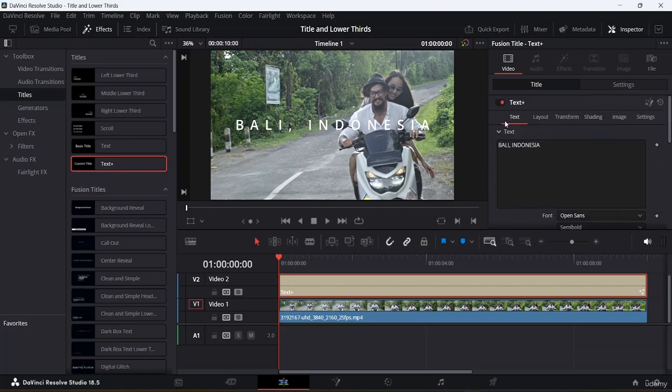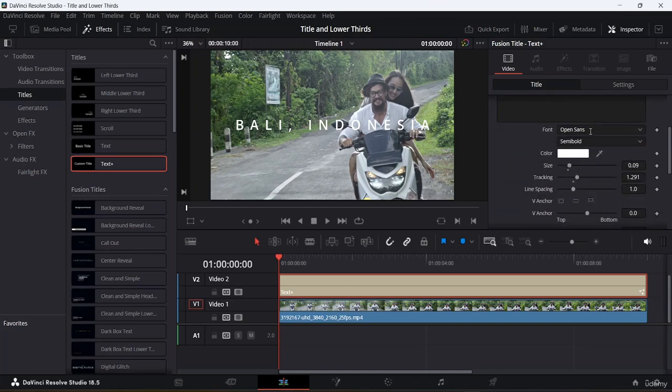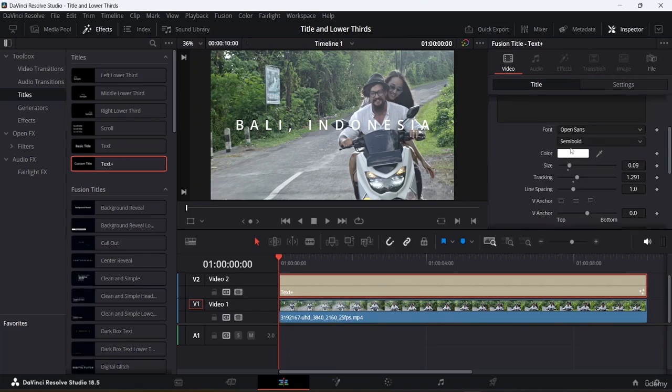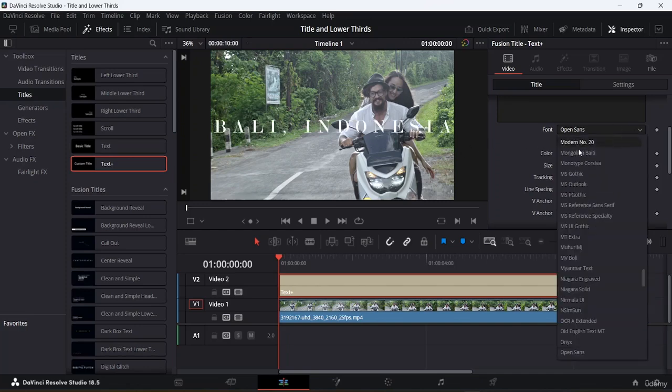Okay, so let's move on to text, and once you're done with this particular thing, I will come right over here because I want to change some things up. For that, I will close this down. Let's say I will just select this text. Let's go with this text option. From here, you can select what kind of font I am looking for. Right now I have this simple font, and if I want to change the font, you can see I have different kinds of fonts and I can check which one looks better.